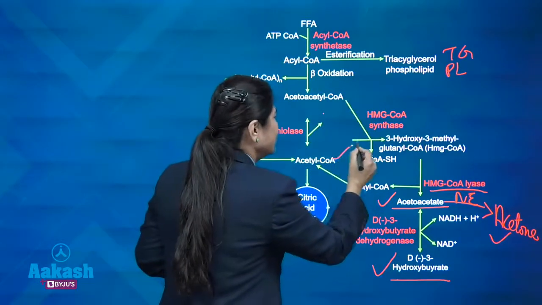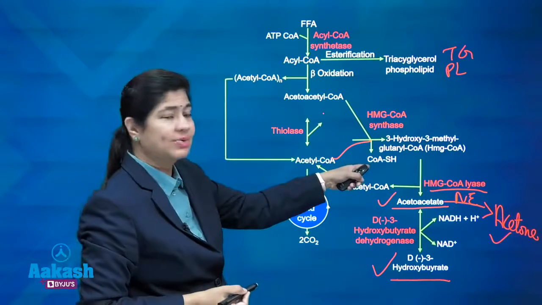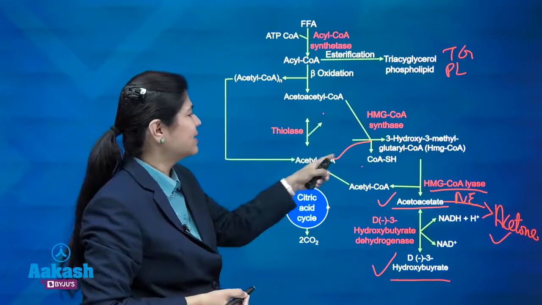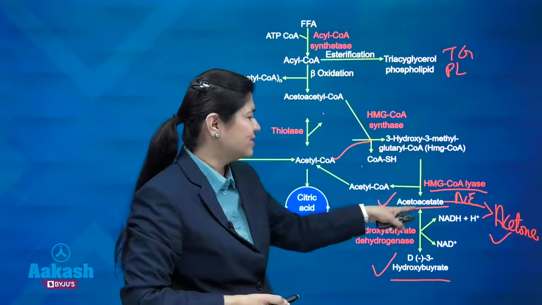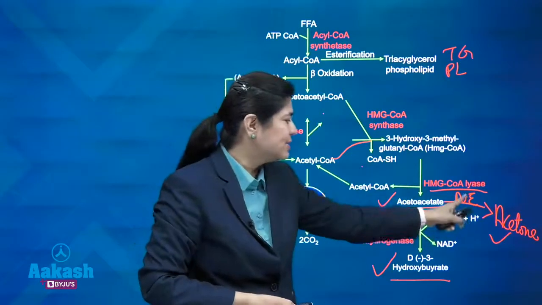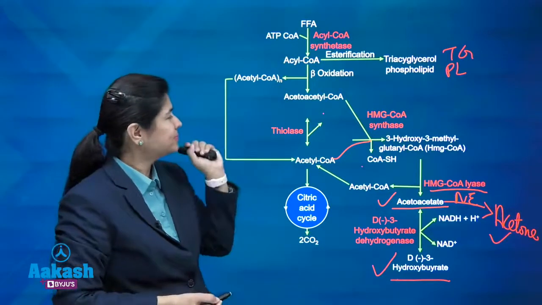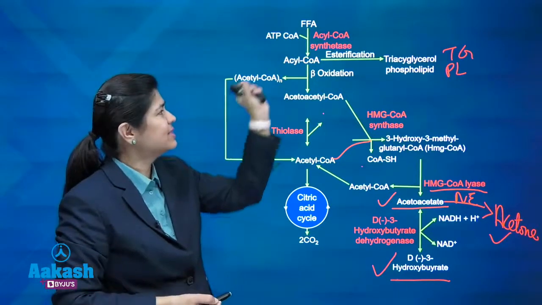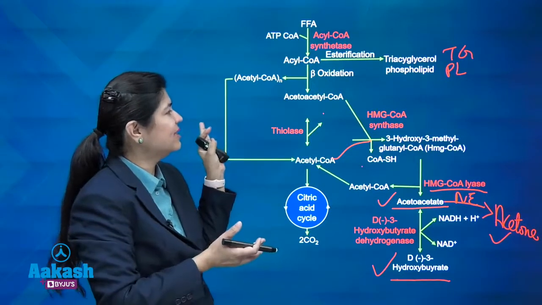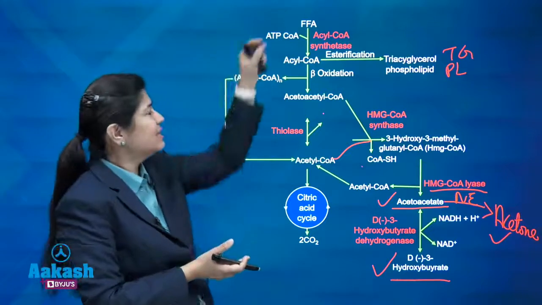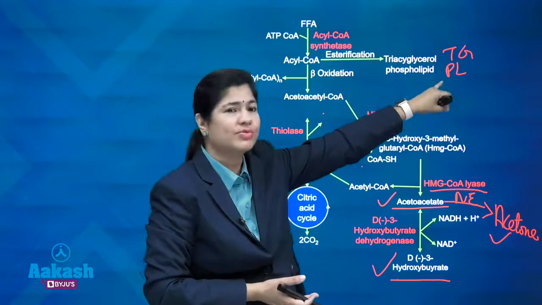This acetyl CoA enters here to form the HMG-CoA. CoA-SH is removed, one extra one here, acetoacetyl CoA and acetyl CoA will form HMG-CoA, and this HMG-CoA lyase will give off acetoacetate and acetone non-enzymatically, and with this enzyme it will give off beta hydroxybutyrate. So, you need to understand this figure and pathway a little. Simultaneously, I have taken a few things, don't get confused. This is the fatty acid synthesis part, esterified to form the triglycerides and phospholipids.